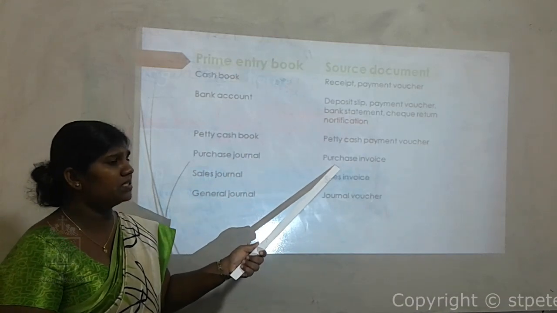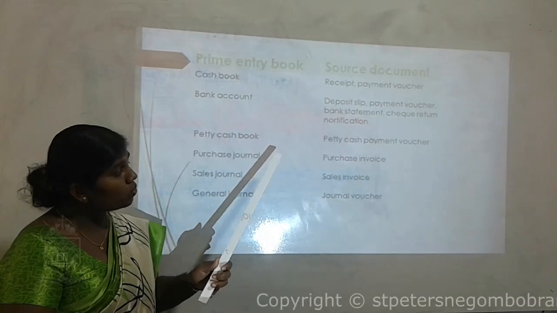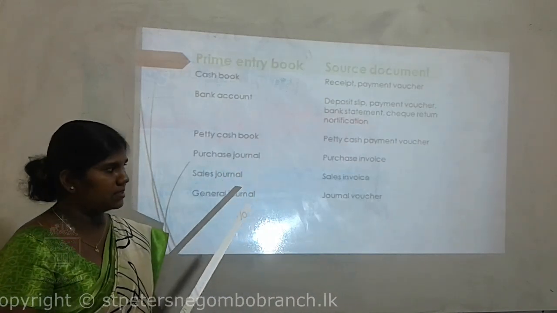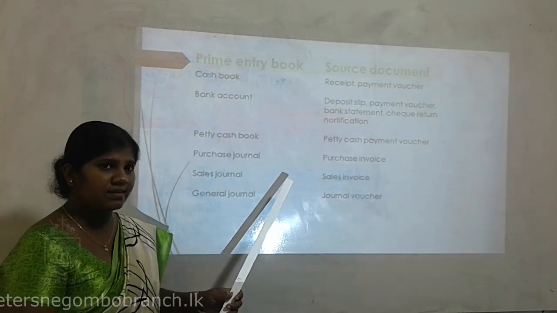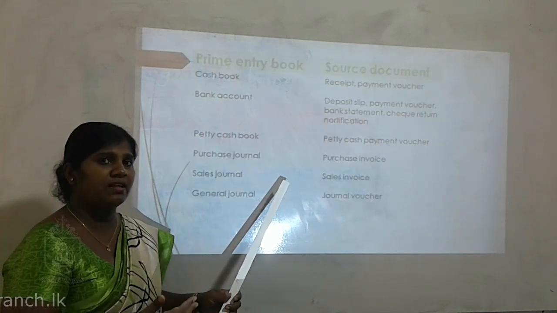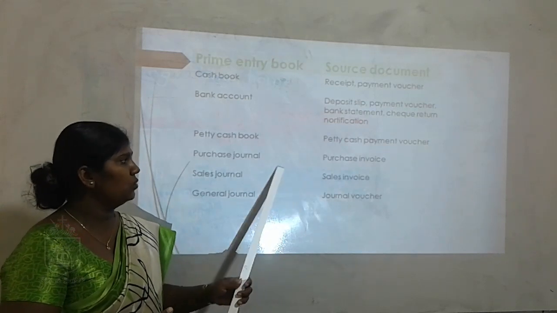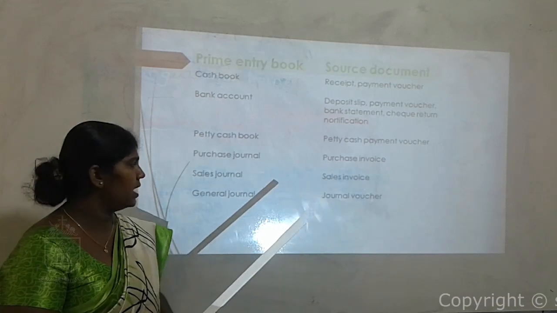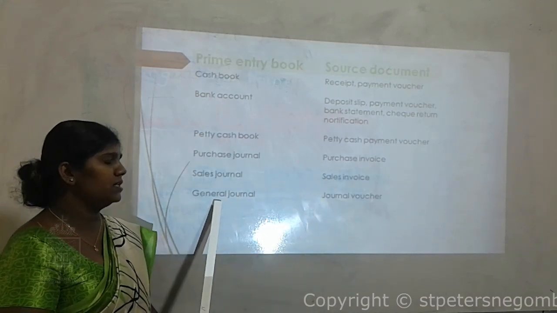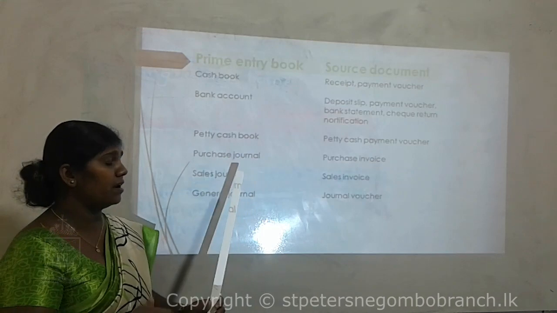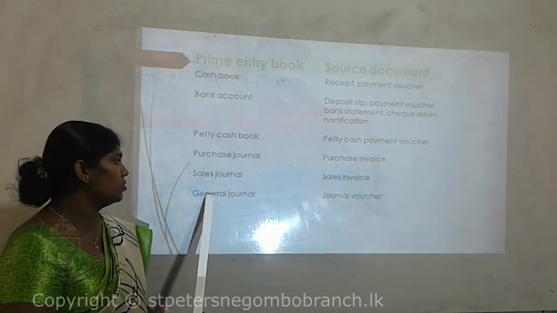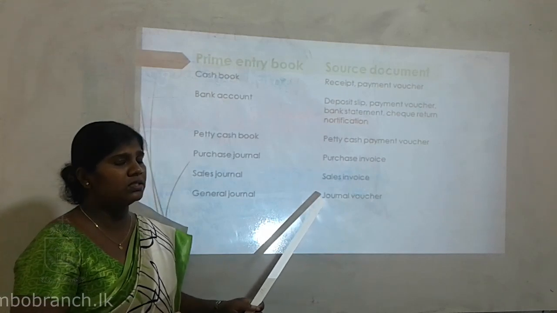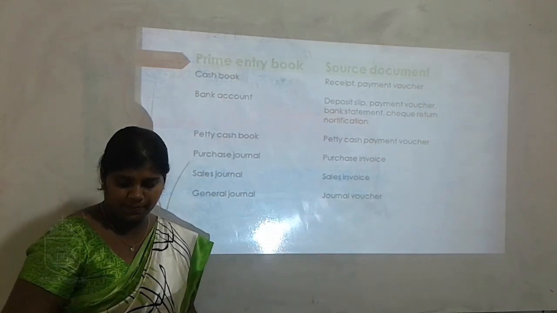At that time we use the purchase invoice as the source document. Next one, the sales journal. I explained what the sales journal is: if there are any sales on credit basis, we use the sales journal. For that we use this written document, the sales invoice. Next one, the general journal. Except for these transactions, if there are other transactions, we record those transactions in the general journal. At that time we use this source document, the journal voucher.